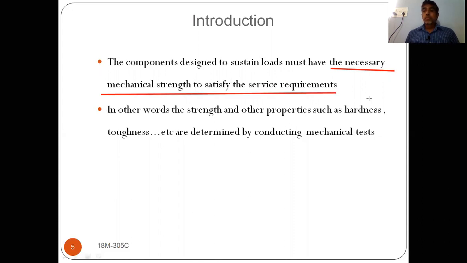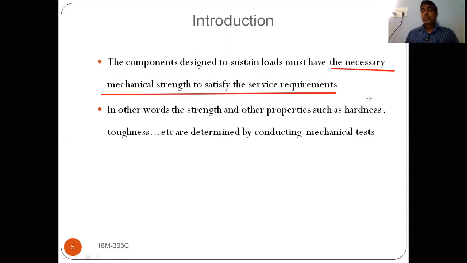For example, if you want to make ball bearings, they should roll. So what property should it have? It should have hardness because it should not wear out easily. What is the service requirement here? The bearing should work properly. If the bearing wants to work properly, it should not wear out easily, so it should have high hardness values.